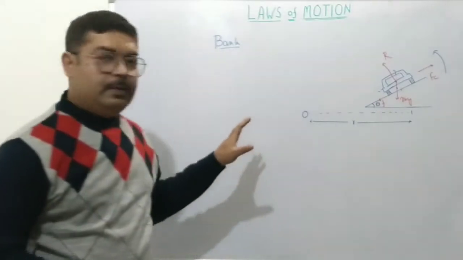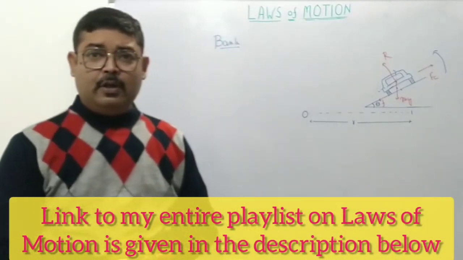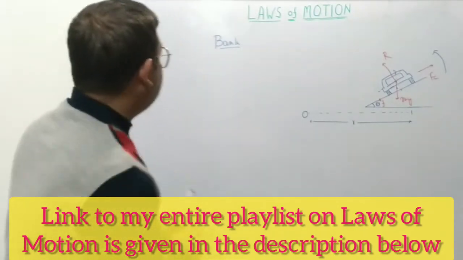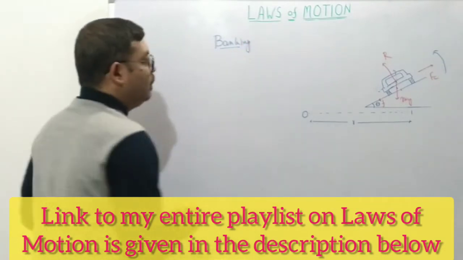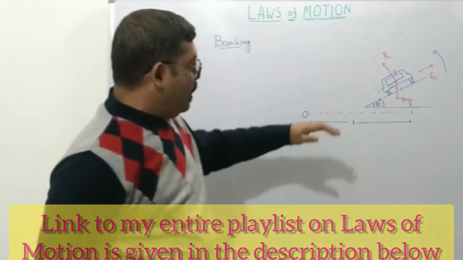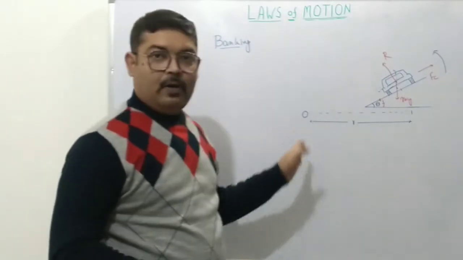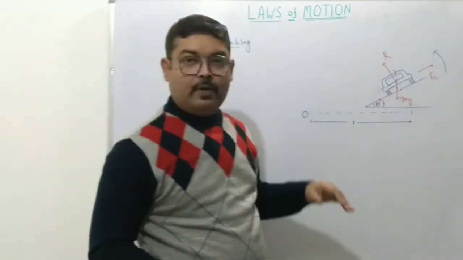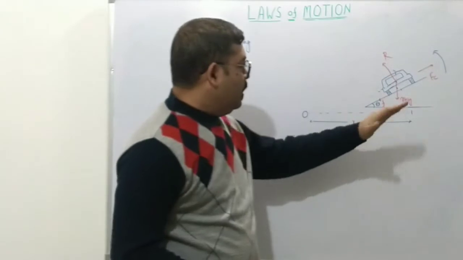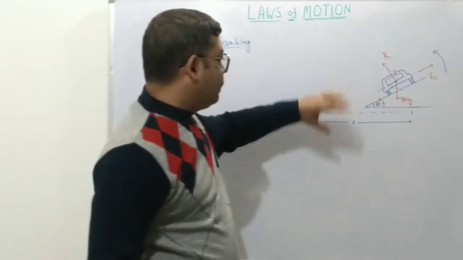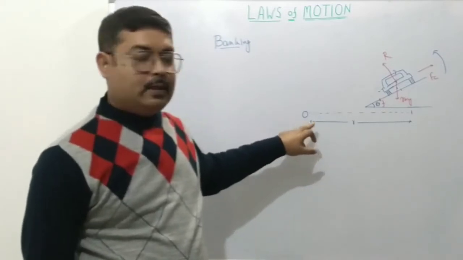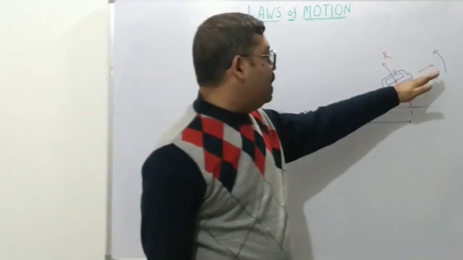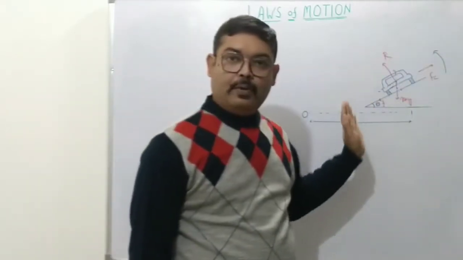To reduce the dependence on friction, we bank the roads. What is meant by banking of roads? It simply means that when the road has a curve in it, the inner side of the curve is made lower compared with the outer side. That is, the outer side is made a little elevated. The curve is a circular path with its center at O. So the side nearer to O is made lower compared with the side away from O.